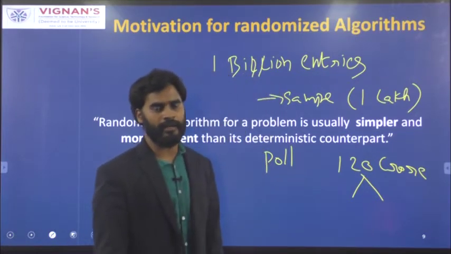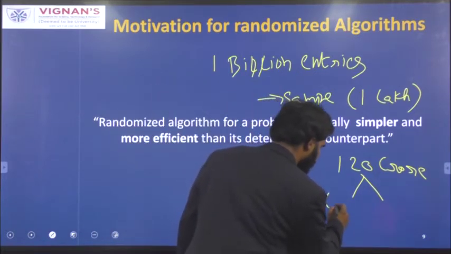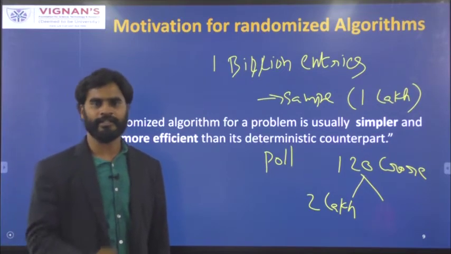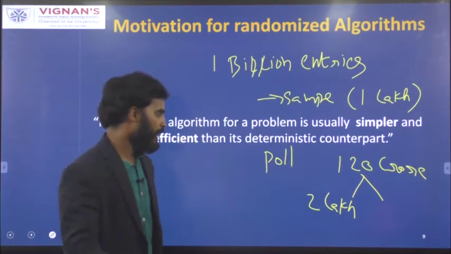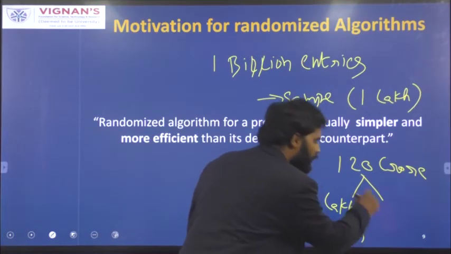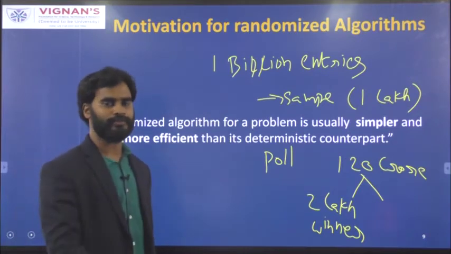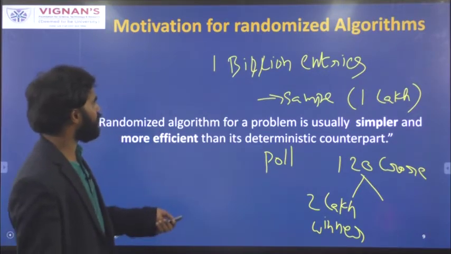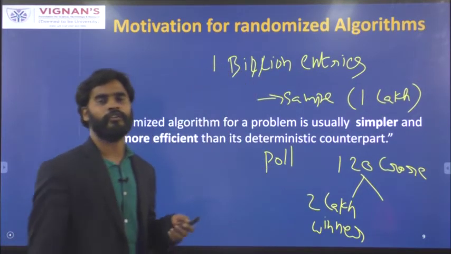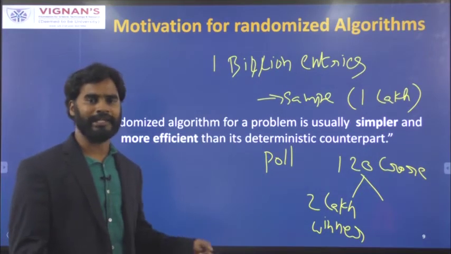They take a sample of around 2 to 3 lakhs from different states, geographic locations, religions, and castes, and they predict the winner from these 2 lakh people. You can see that most poll surveys are almost true. So this is one reason why we go for randomized algorithms, which reduce the time and space required for solving the problem drastically.